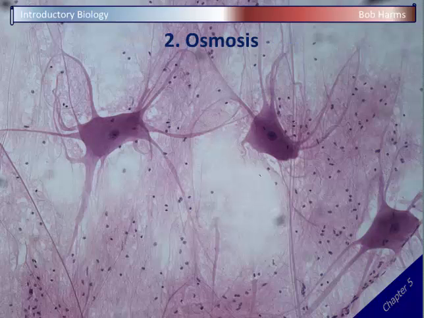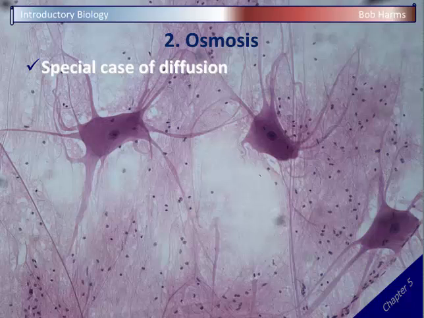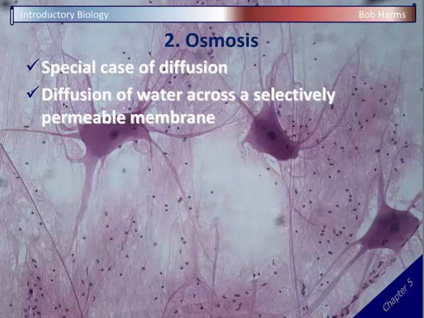Next up is osmosis. And osmosis is just a special case of diffusion. And so it's still diffusion, and all of our diffusion rules are certainly going to apply here. But in particular, osmosis is the diffusion of water across a selectively permeable membrane. Because water is so abundant in cells and the movement of water is so important to cells and cell metabolism, we just have a special category of osmosis for what happens when water diffuses into or out of a cell.